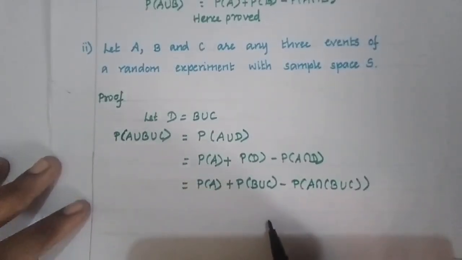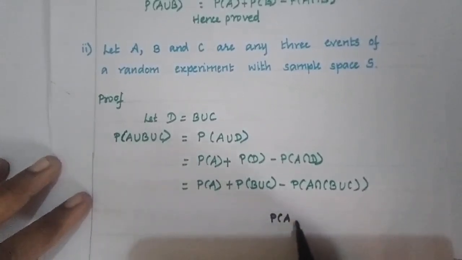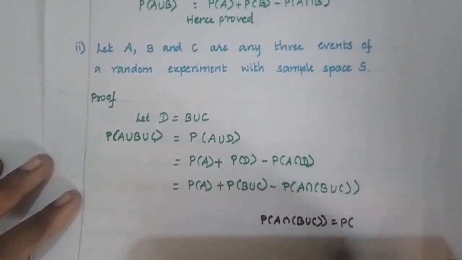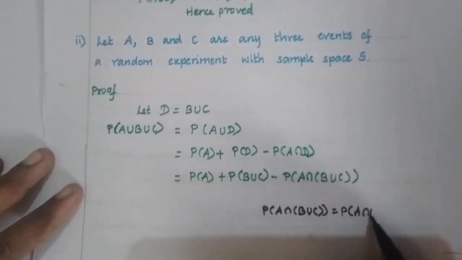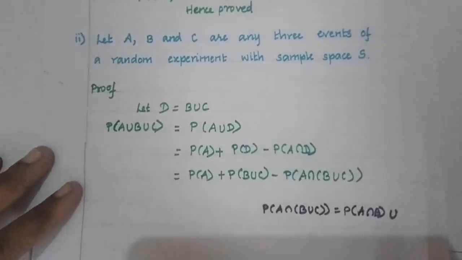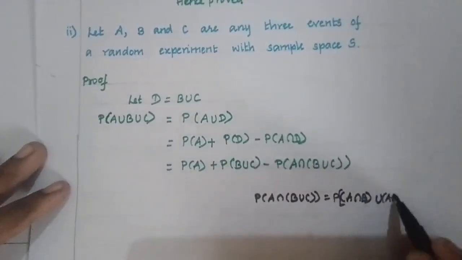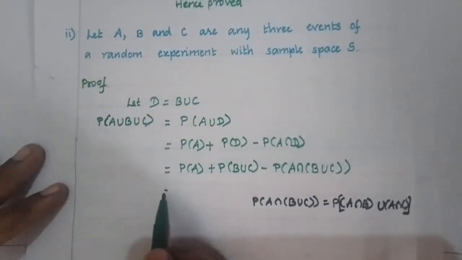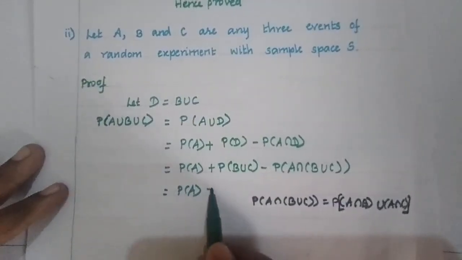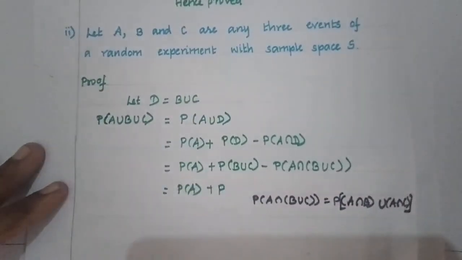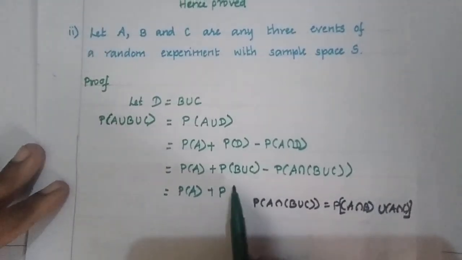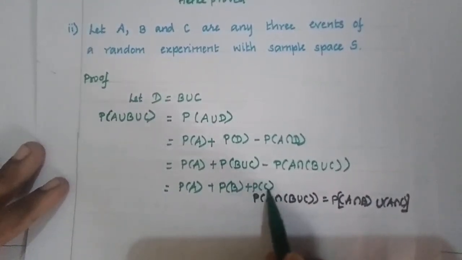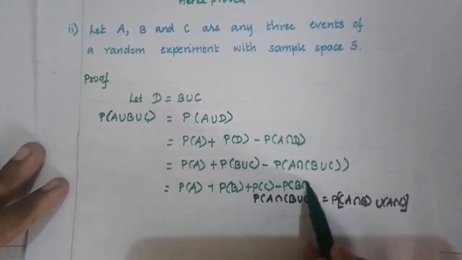We already learned that in set language, A intersection B union C is equal to A intersection B union A intersection C. So this is equal to P of A plus P of B union C. Again we can expand this: P of B plus P of C minus P of B intersection C.